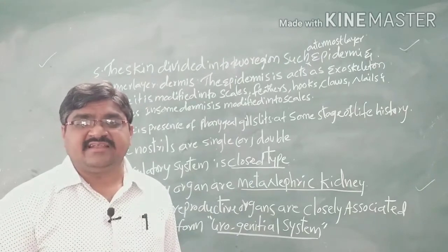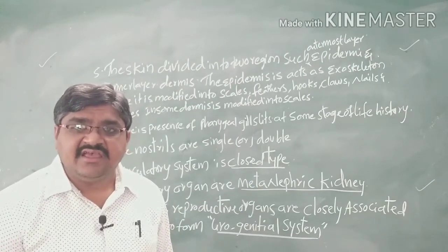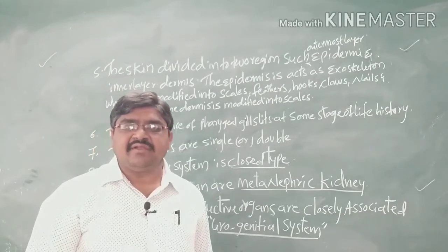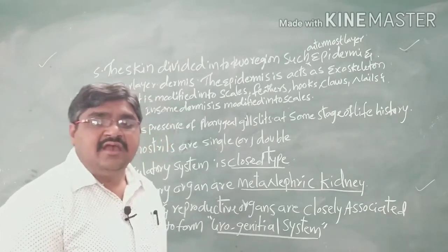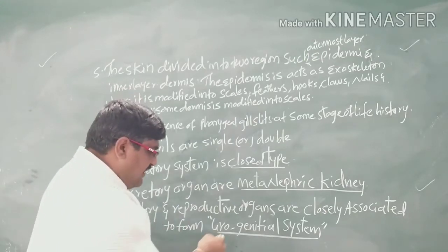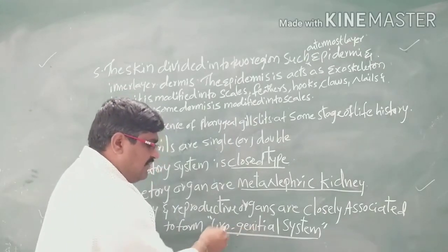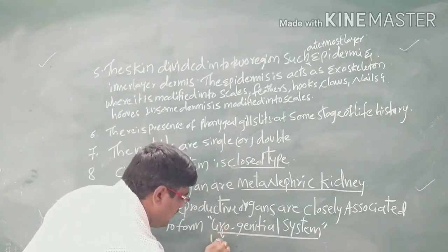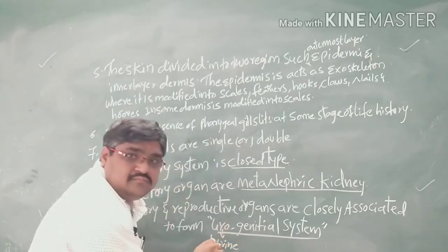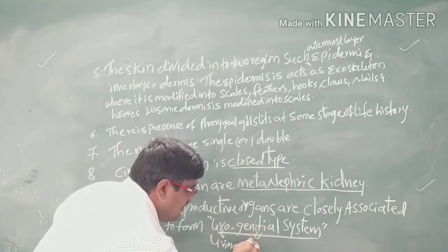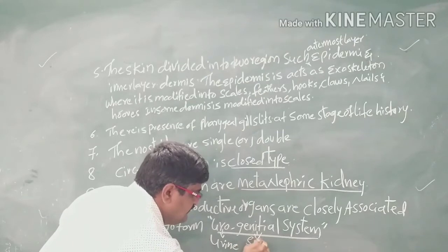This urogenital system is present in male organisms. In females they are present separately, but in all vertebrates the male has a urogenital system. Uro means urine, and genital means the sperms.